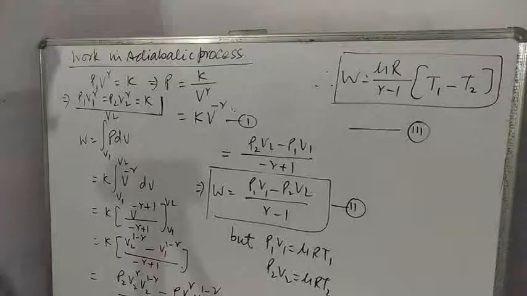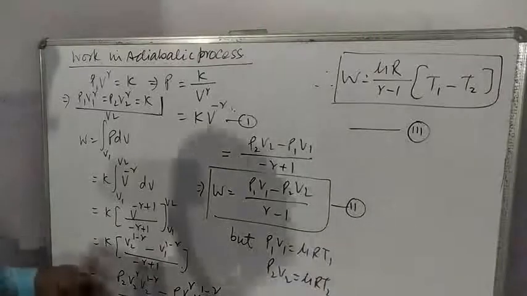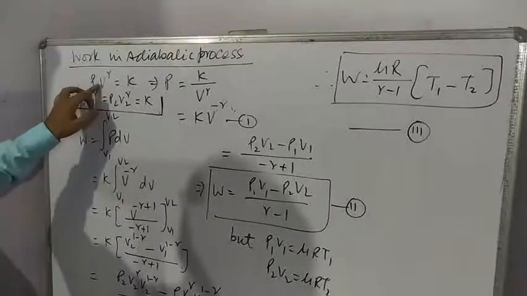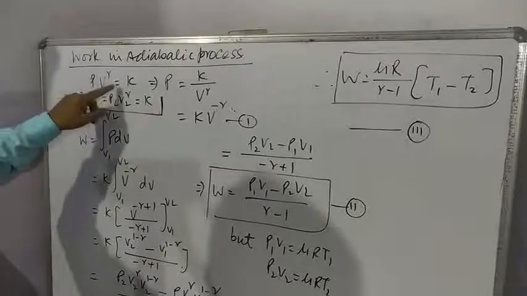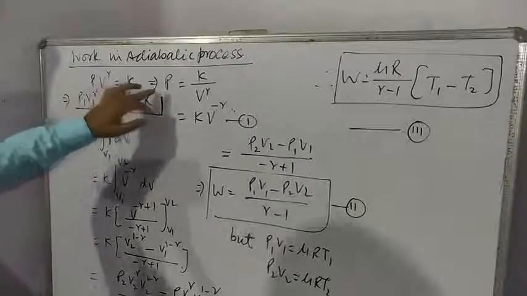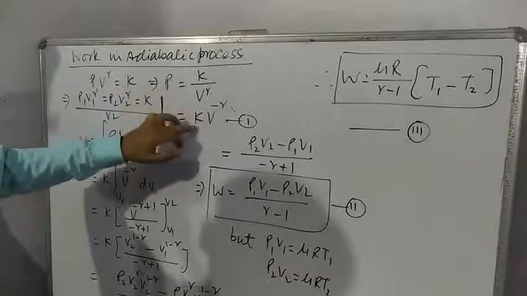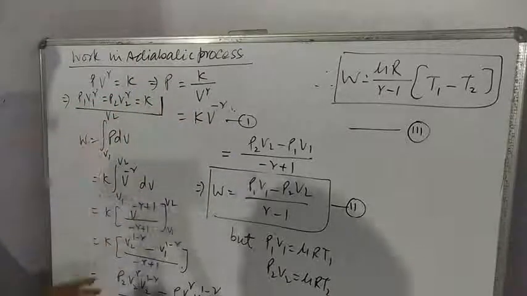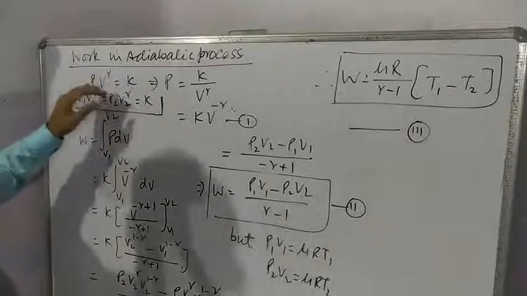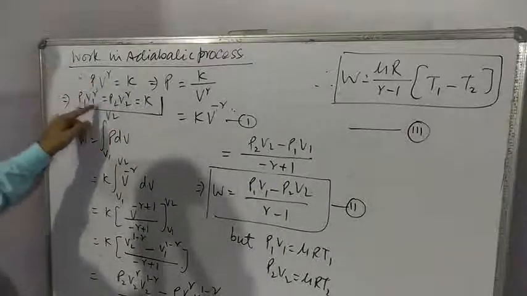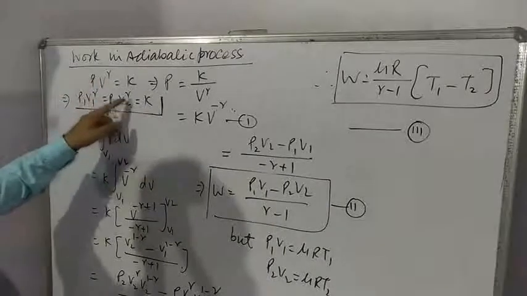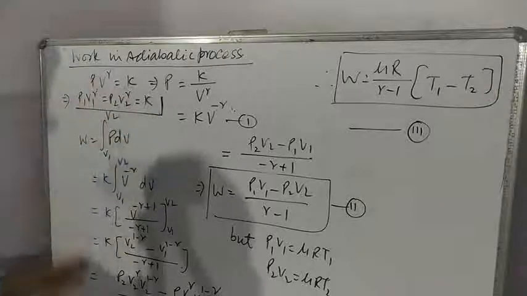Students, now let us find work done in adiabatic process. In adiabatic process, PV^γ is equal to constant, or you can write P is equal to K by V^γ, or K V^(-γ). And also you can write P1 V1^γ is equal to P2 V2^γ is equal to constant.